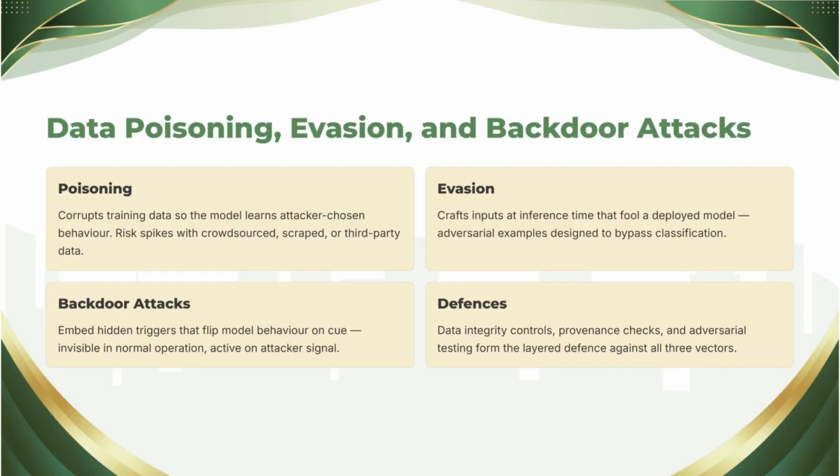Let's begin with attacks on the model's education. Three siblings that exploit the same fundamental truth: a model is what it learned. Data poisoning, evasion, and backdoors. And by the end, you'll see why we planted the defensive controls back in Chapter 10.